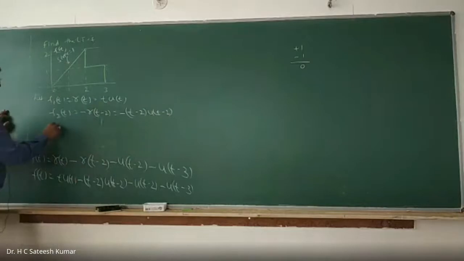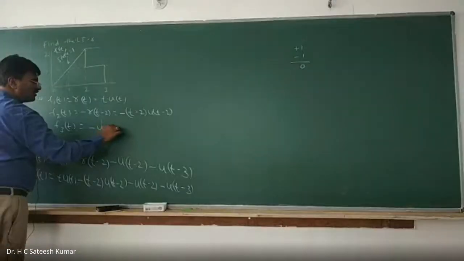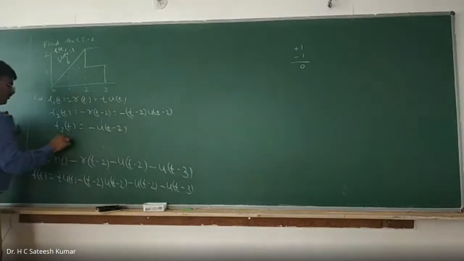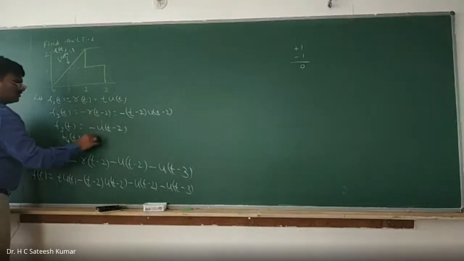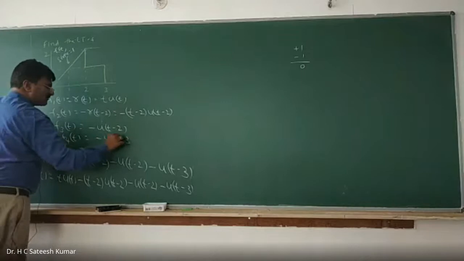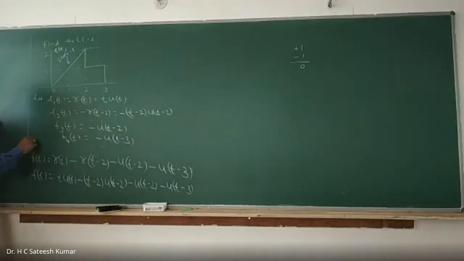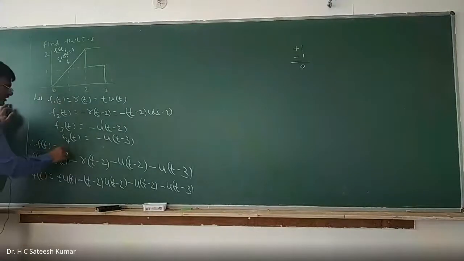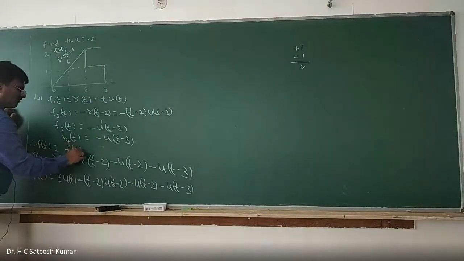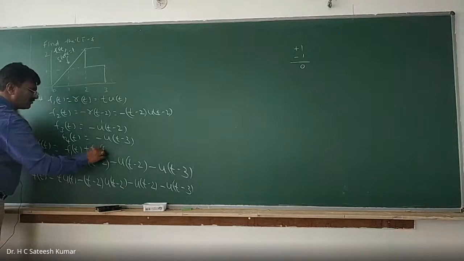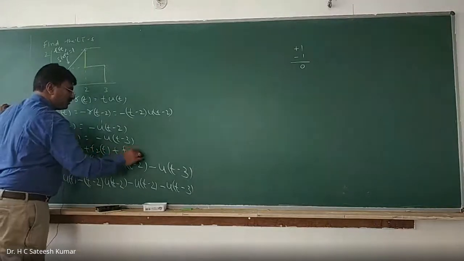And F3 of t is equal to, it is already in step, you write minus u of t minus 2. And F4 of t is equal to minus u of t minus 3. Therefore, f of t is equal to F1 of t plus F2 of t plus F3 of t plus F4 of t.